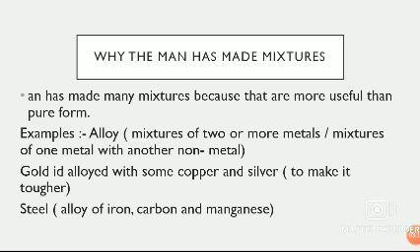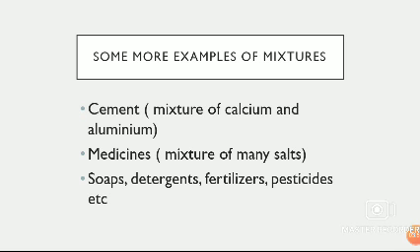Another example is steel. Steel is an alloy of iron, carbon and manganese. Why do we make an alloy of iron, carbon and manganese? Why do we make steel? Because it is more useful. Next, some more examples of mixtures, like cement. Cement is a mixture of calcium and aluminium. Medicines are also mixtures. In medicine, so many salts are mixed with each other.